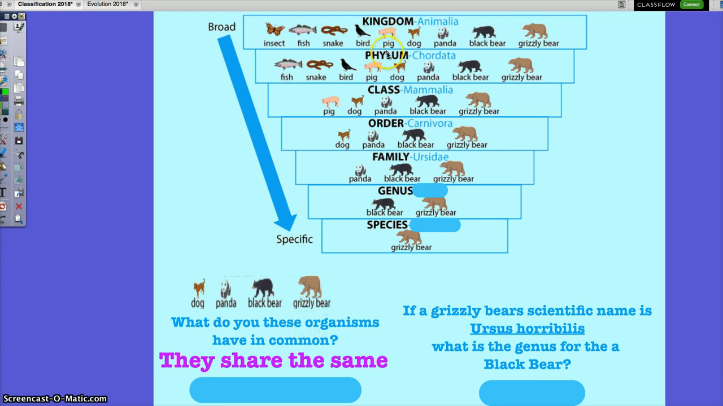In this kingdom, phylum, class, order, family, genus, species chart, I have several organisms listed in each category or group. If I show you these organisms right here, dog, panda, black bear, and grizzly bear, who could tell me what these organisms have in common? What do they share, Carlos? They share the same gene or trait. They might, but I want more specific answers based on what we're looking at.